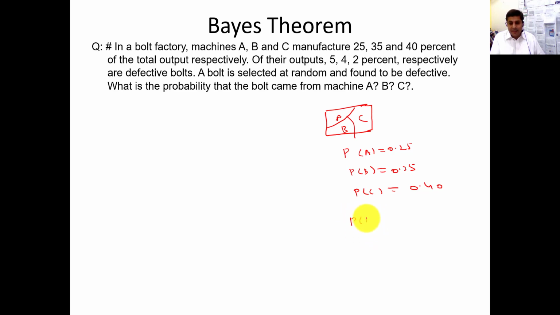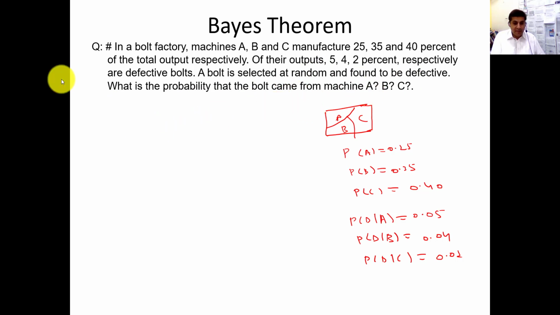Probability of defective given that it came from A is 0.05. Probability of defective given that it came from B is 0.04. And probability of defective given that it came from C is 0.02. So these things are known to you. Now a bolt is selected at random and found to be defective. What is the probability that the bolt came from machine A?